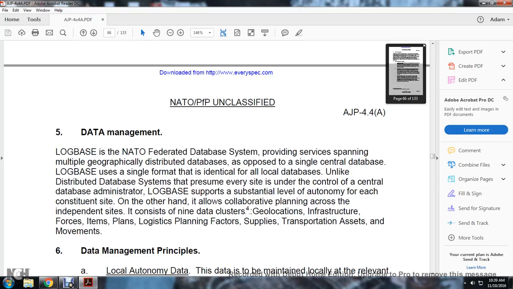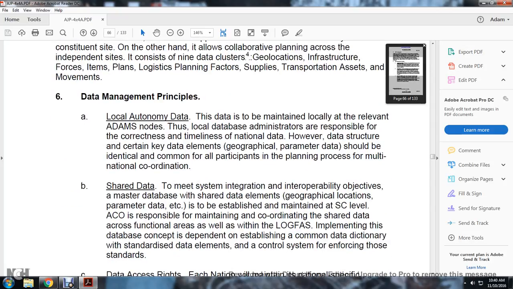The LOGBASE for the NATO federated database system provides the service of spanning multiple geographically distributed databases as opposed to a single central database. The LOGBASE uses a single format identical with all local databases. Unlike a distributed database system, it does not presume every site is under the control of a central database administrator. The LOGBASE supports a substantial level of autonomy with each of the constituent sites. On the other hand, it allows collaborative planning across the independent sites, consisting of nine data clusters: geolocation, national infrastructure, force plans, logistic planning, forces, supplies, transportation assets, and moving the data in management and principal local autonomy.